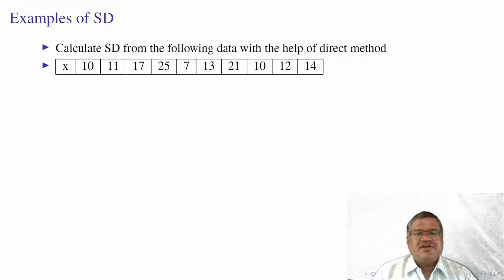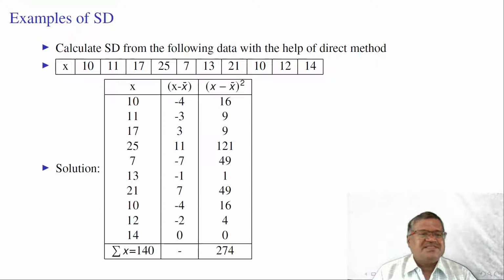Calculate standard deviation from the following data with the help of direct method. These are the values 1, 2, 3, 10, 11, 17, 27, 7, 13, 21, 10, 12, 14. We need to calculate mean first and then subtract mean from every observation.